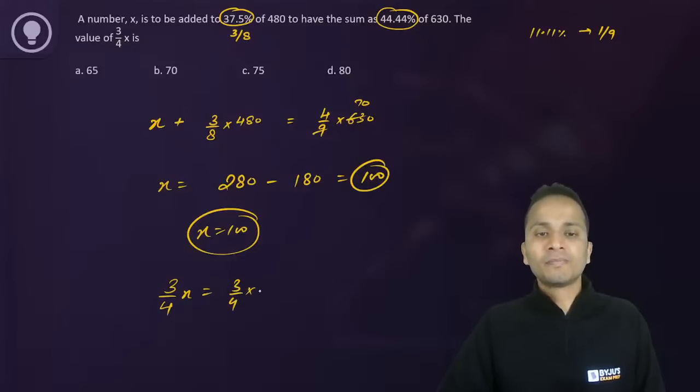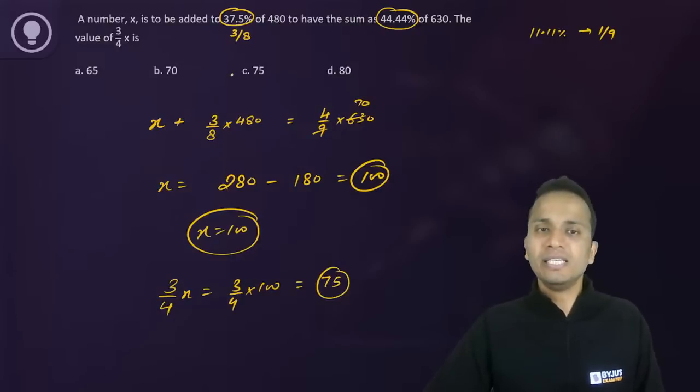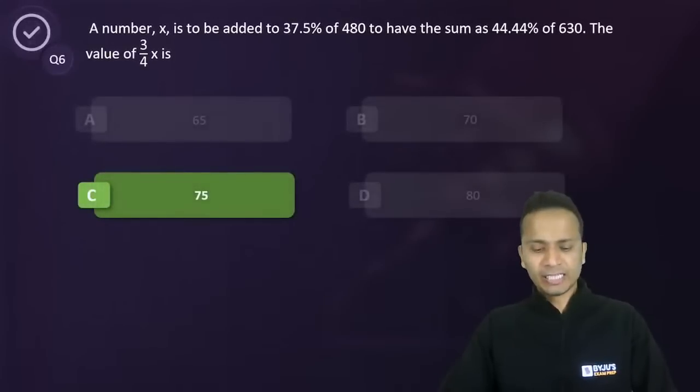of 100. Now, a lot of you would have marked 100 if it was in the options. So the answer will be 75. And yes, the correct answer should be option C, which most of you have given correctly. Right. So 75 is the correct answer.